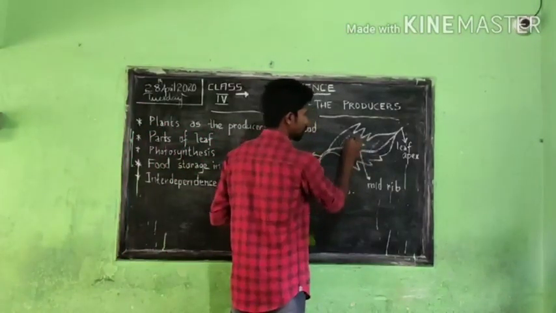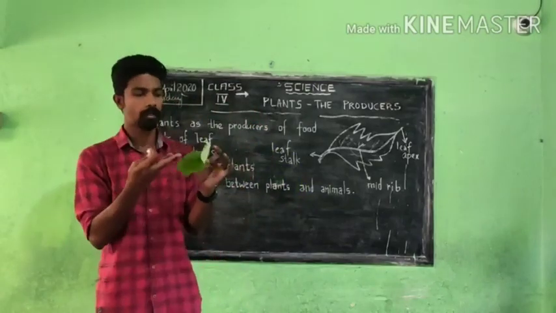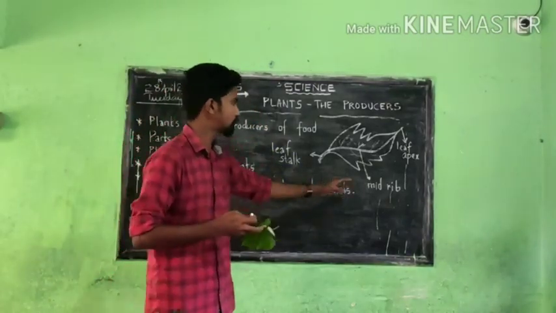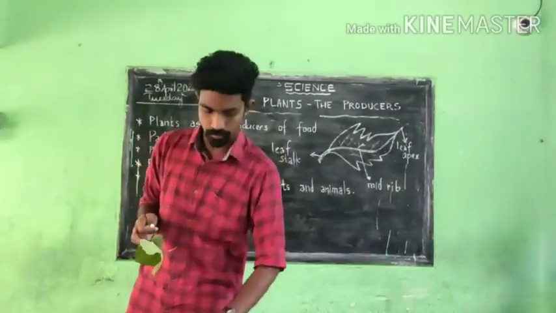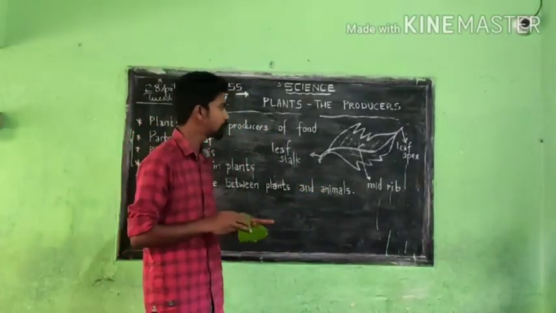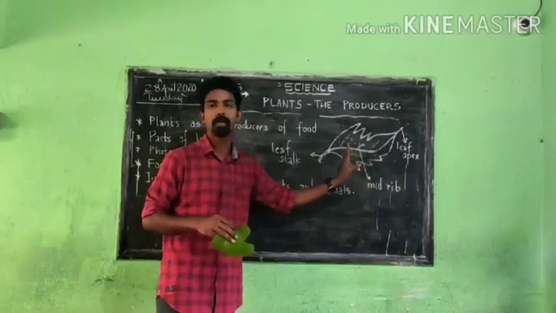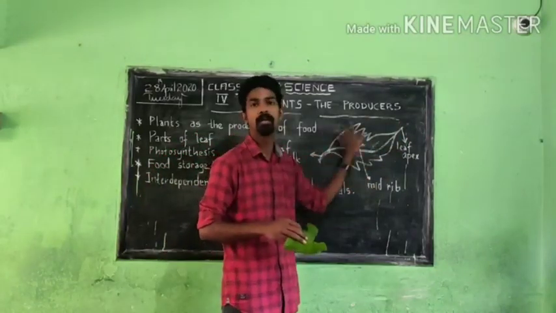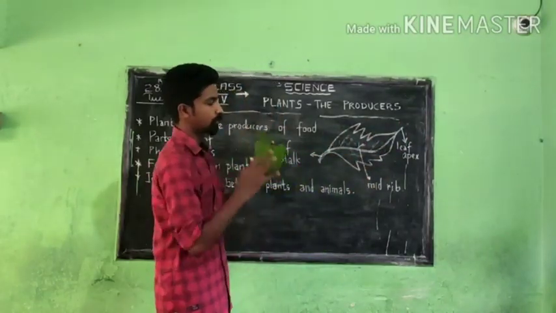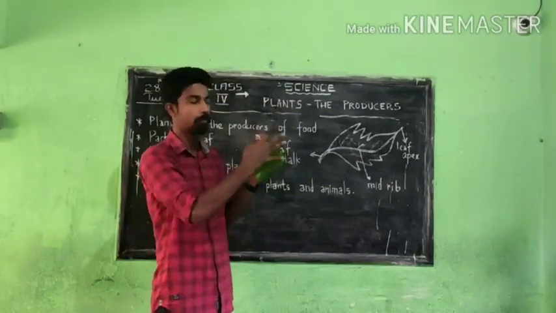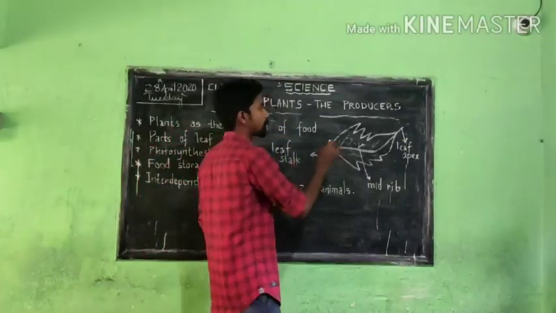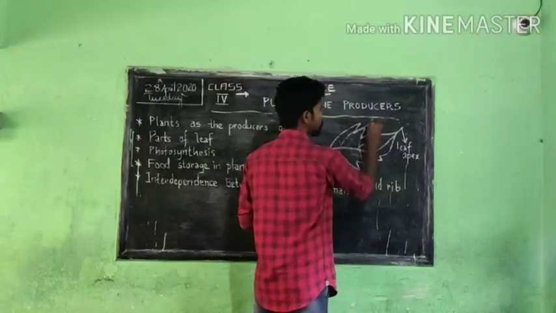Okay. You can see, you take a leaf and you can clearly see all these things, like this one, midrib and that small veins also. You can see side veins also. Okay, so these are the main parts, and there is a flat, broad portion. This green colored broad part that you can see, that is called the lamina. Okay.